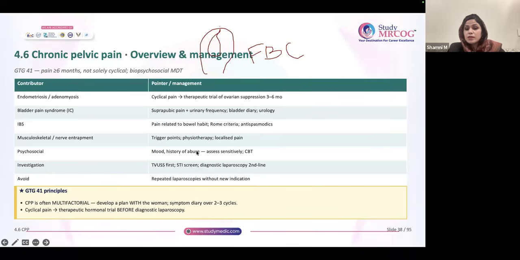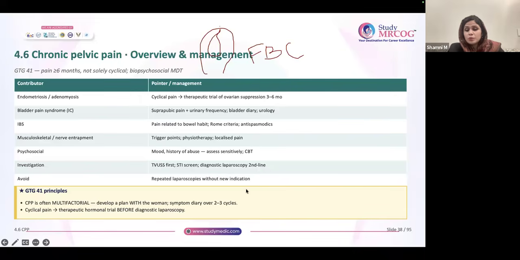If the patient still is not having any relief, you have to go for the second line, which is diagnostic laparoscopy. But before laparoscopy, you have to tell the patient there is a 50% chance that laparoscopy will turn out to be normal. You won't be able to diagnose what is causing her pain. Sometimes 50% will come as normal and you have to tell that to the patient. That is a must.